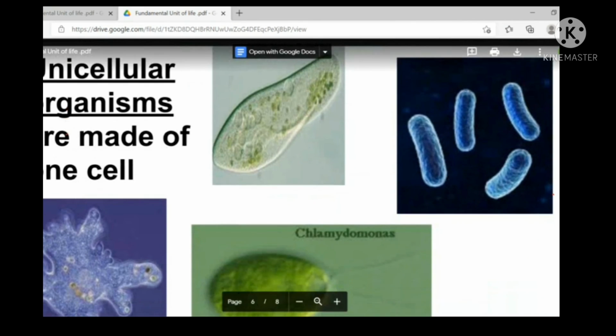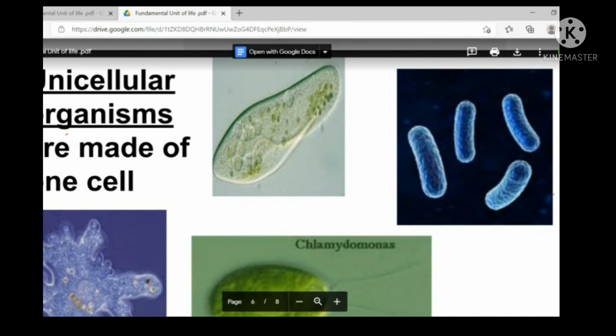Now some examples of unicellular organisms. Do you know what this unicellular organism is? Unicellular organisms are made up of only one cell, and this is paramecium.